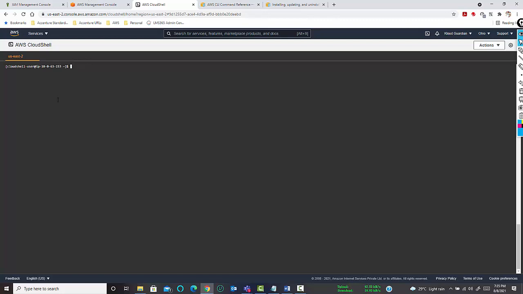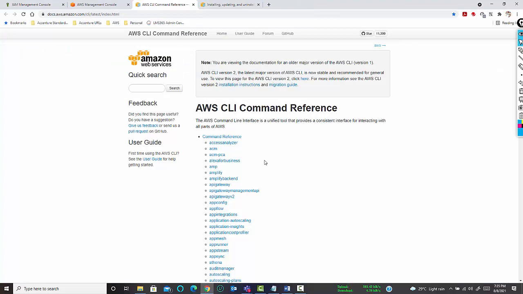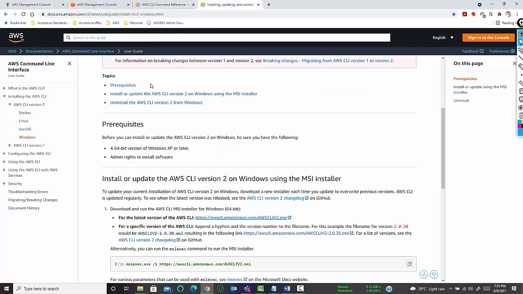Yes. Now you can use this, but the main problem of using this is that you need to have GUI access, right? Otherwise, you cannot create a Cloud Shell. Then how can you work on a Windows or maybe a Mac or maybe a Red Hat environment in AWS from CLI? So to do that, you need to install the AWS CLI version.